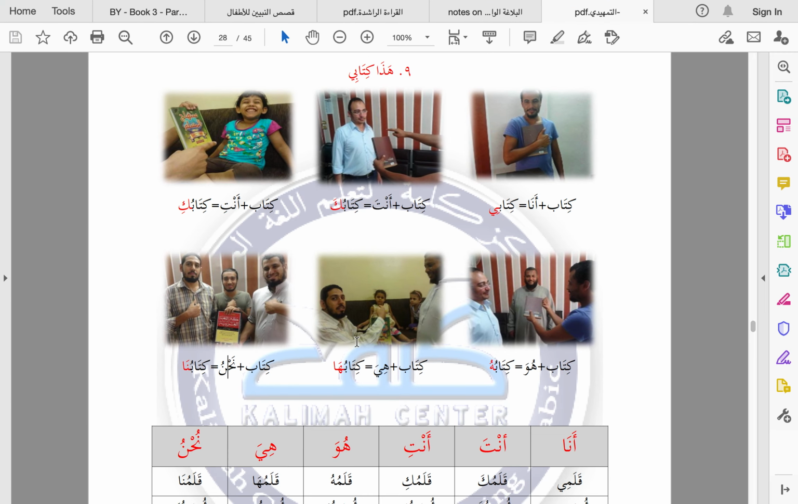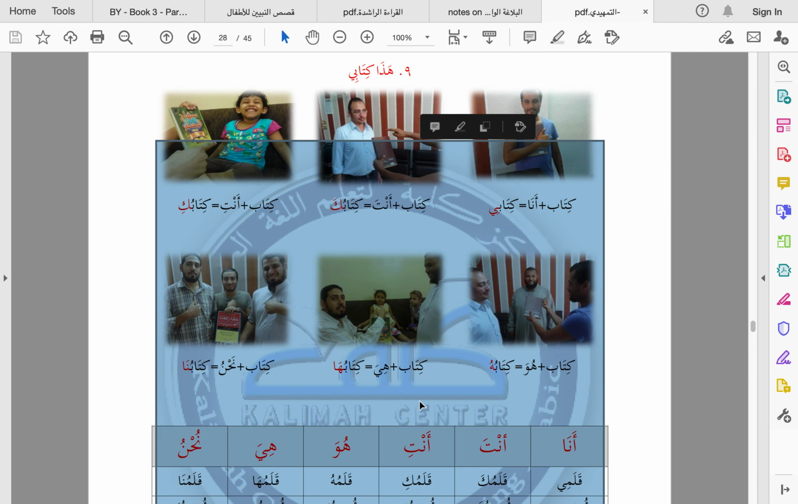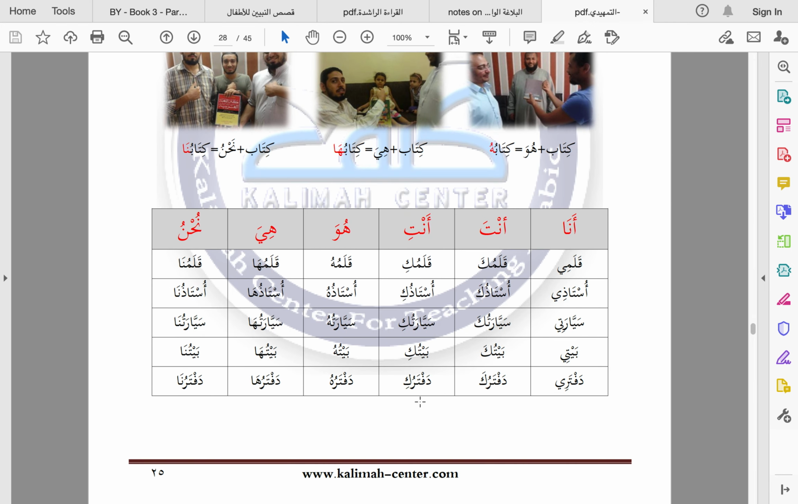Okay. So just like last lesson we had the stencil for the verbs, this is now for isms in it. These are nouns. So qalami is my pen. Qalamuka is your pen, male. Qalamuki is your pen, female. Qalamuhu is his pen, male, third person. Qalamuha is her pen, third person female, sorry. And qalamuna is our pen. Okay, and Ustadi is my teacher. Sayyarati is my car. Bayti is my house, and Daftari is my notebook.